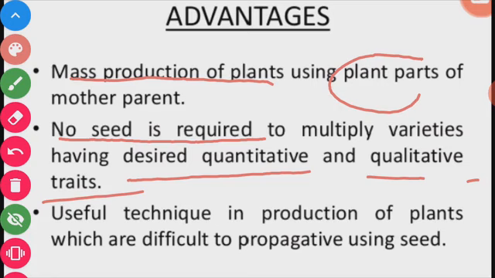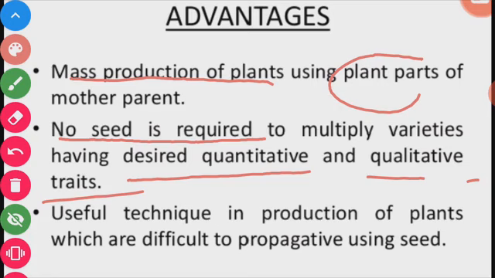Maybe the moisture is not present, the temperature is too low or too high, or water is not present, and seeds cannot germinate. But in vegetative reproduction the plant grows directly out of a part of the parent plant.